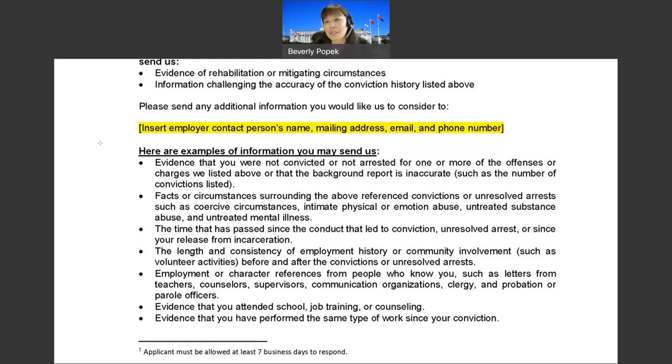You're telling the applicant that there is a concern and it's directly related to the past that you've seen and the future here, which is the position that this person was conditionally hired for. So you're bringing this up now before you make a final decision, and you're asking that applicant, is there something else you can tell me because I have a concern? And here are examples of things that the applicant can send.